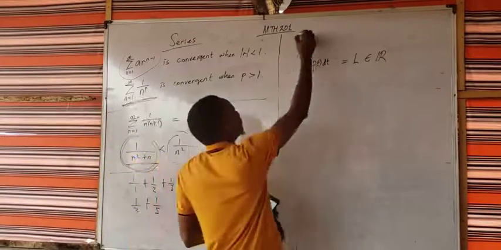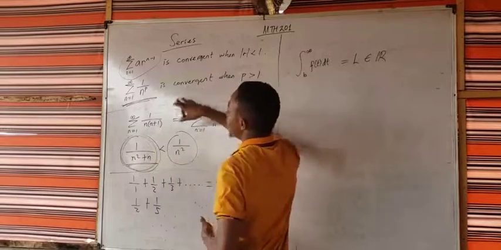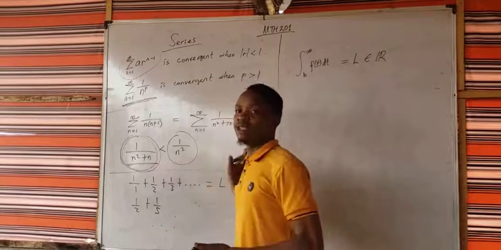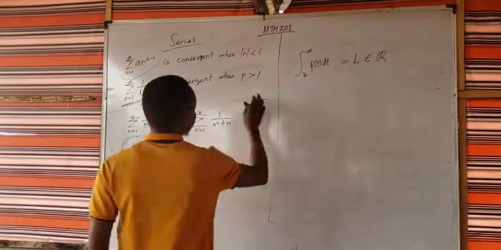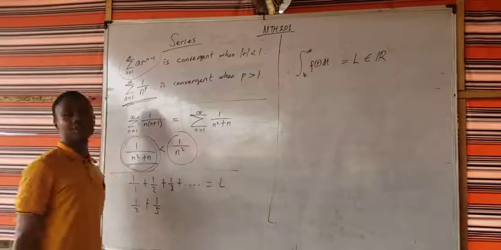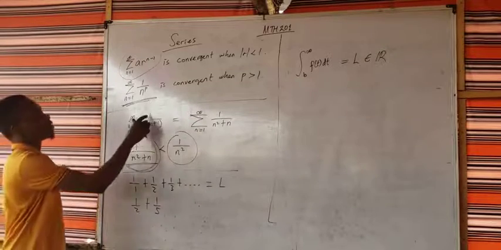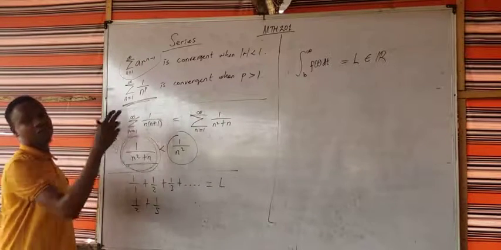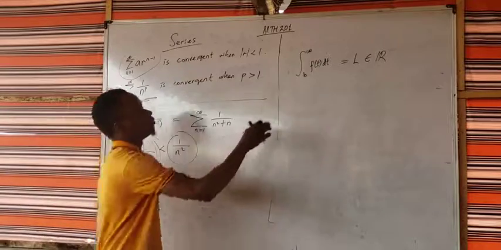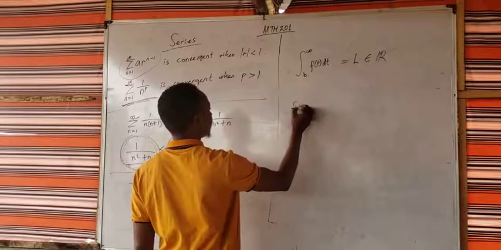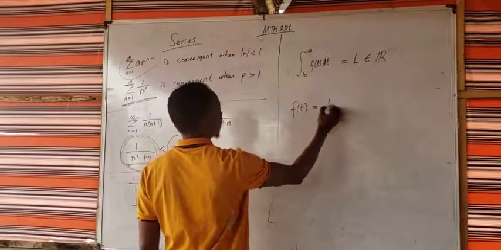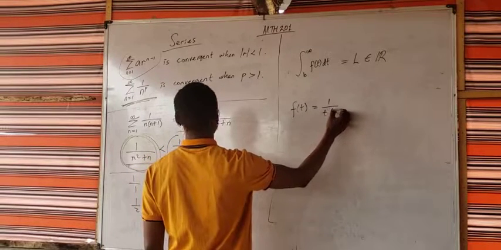You simply get it from your a sub n, the definition of the series. For instance, this is 1 over n into n plus 1. If I took it as a function that depends on t, then f of t is equal to 1 over t into t plus 1.